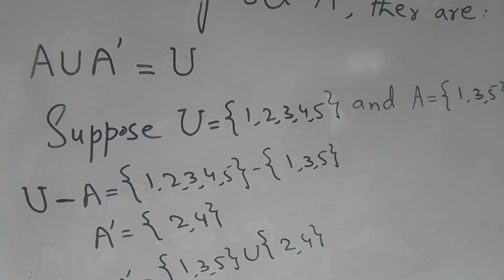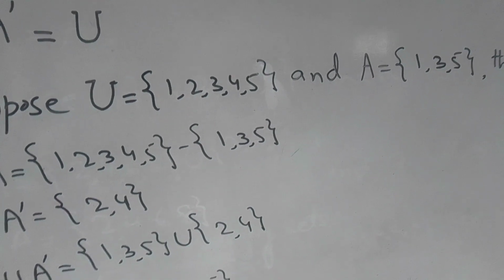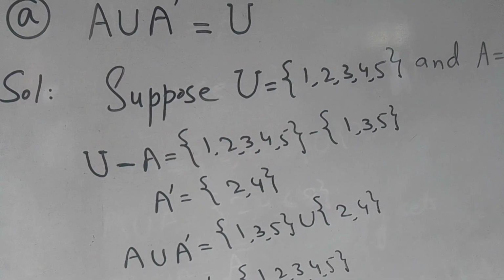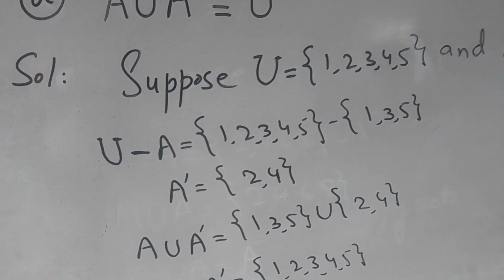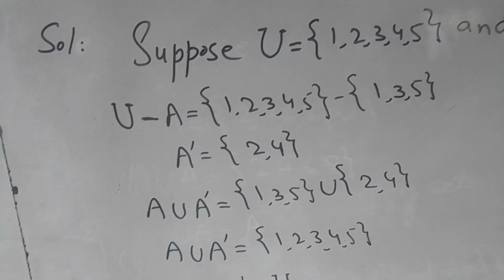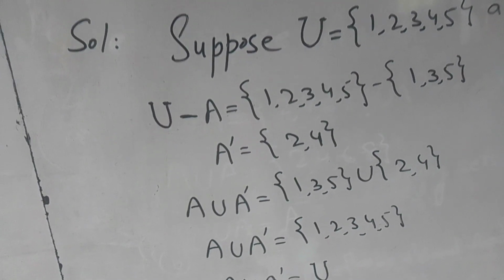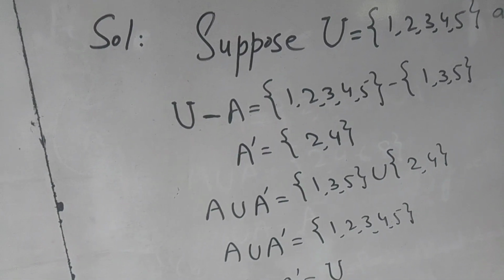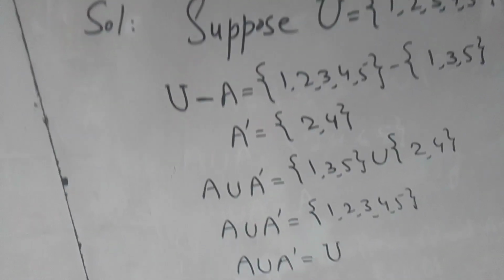Then we place the members of set A, {1, 3, 5}. We see that 1, 3, 5 are similar on both sides, so these are cancelled, and now we write its complement as A complement is equal to {2, 4}. These remain in the universal set, so these are the complement.